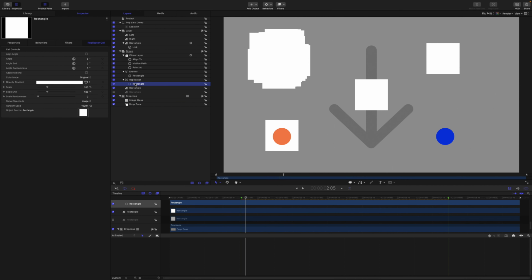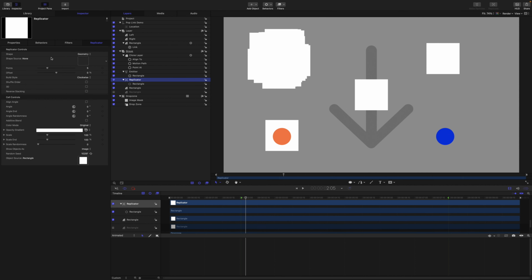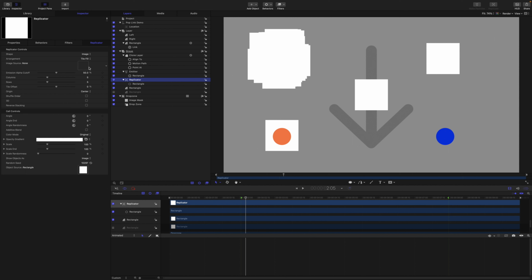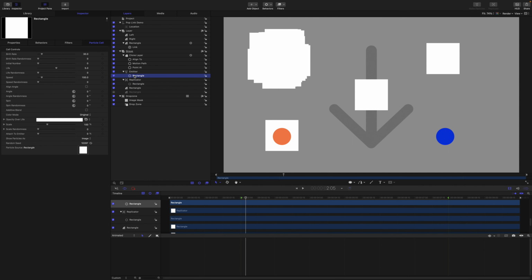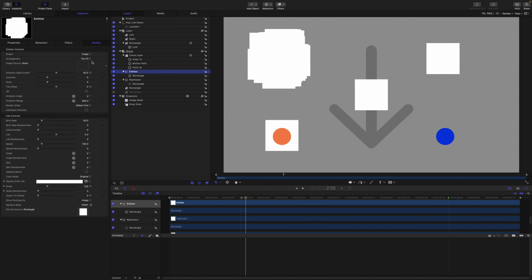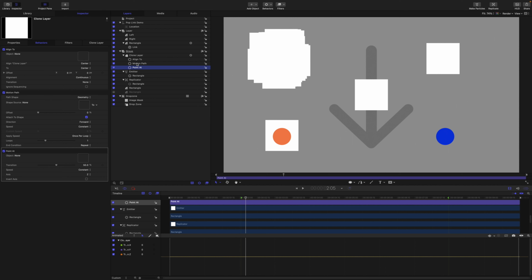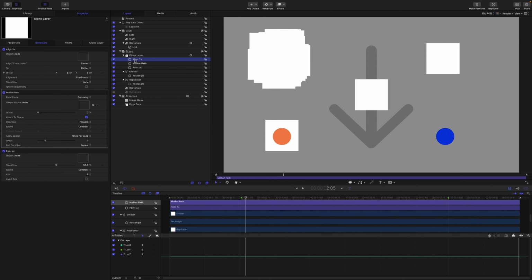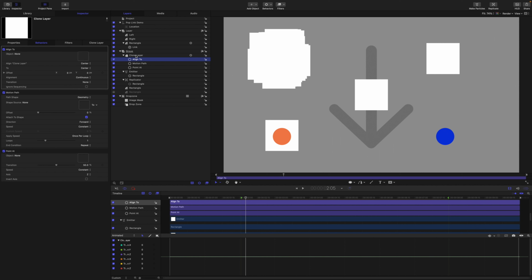This cell of a replicator has a source. And so does the replicator if you are working from geometry or image mode. Emitter cells have a source. And also the emitter if you're working from geometry or image mode. Here's a few examples of behaviors which have sources. The point at behavior, motion path, and align to behavior all have sources.